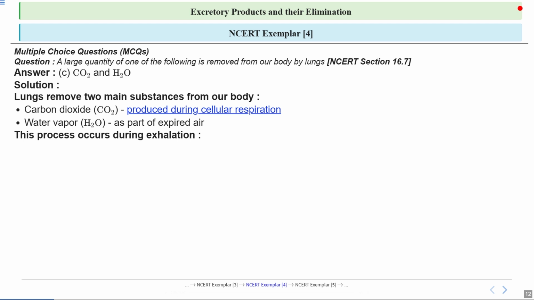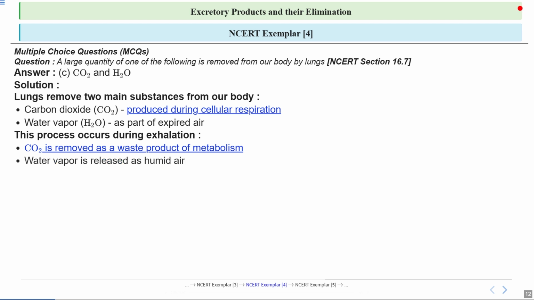So this process of removing CO2 and water vapor occurs during exhalation. It's a continuous cycle that keeps our body's internal environment stable. Let's emphasize the importance of this process in maintaining homeostasis. The CO2 is removed as a waste product of metabolism. Metabolism is like the body's engine, and CO2 is one of the byproducts. So removing it is very crucial for preventing toxic buildup in our system.